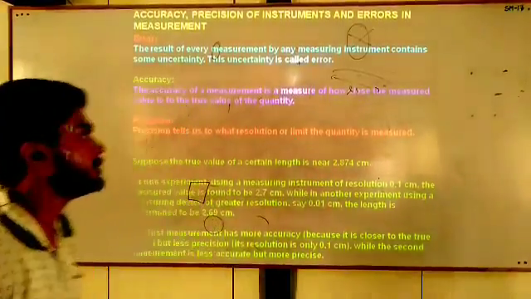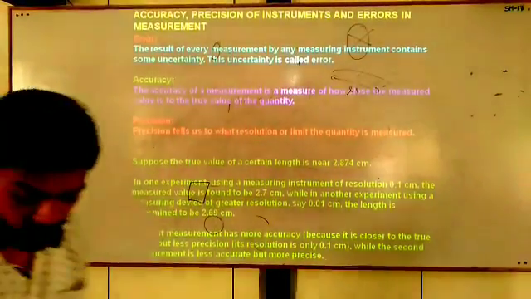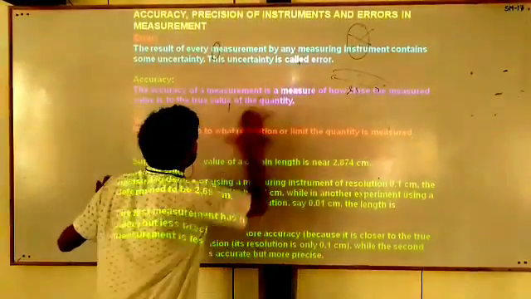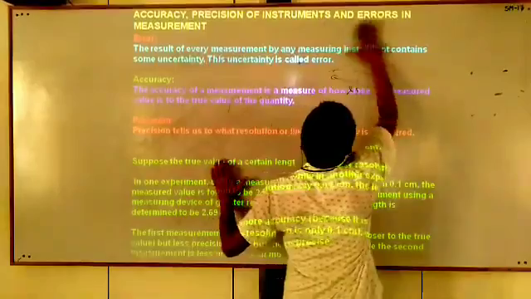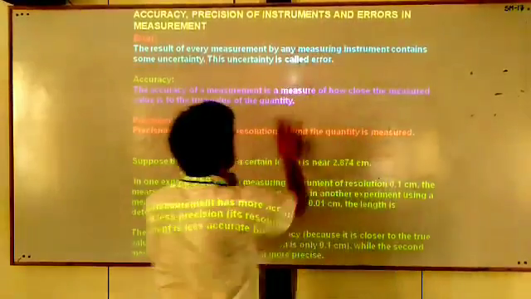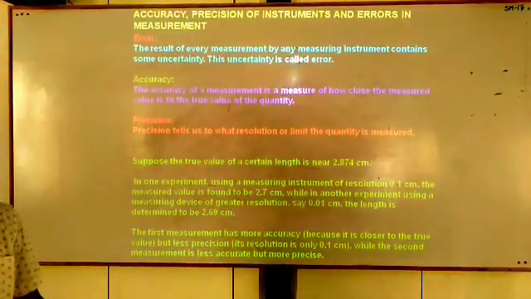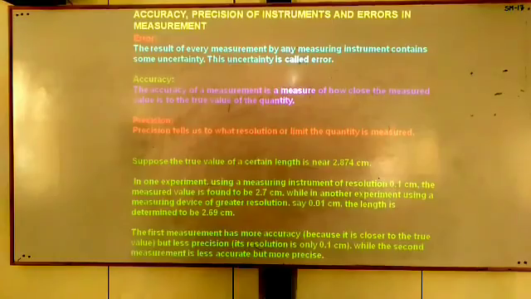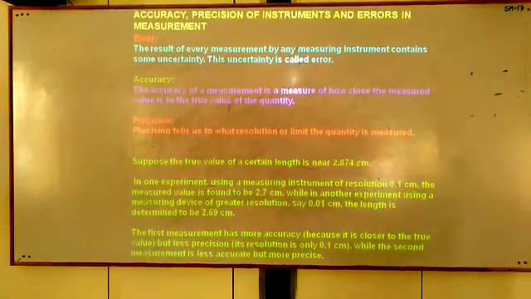Number one, error. What is the error? You all know very well. In Hindi, we say that error means galti. Here, the definition is written. The result of every measurement by any measuring instrument contains some uncertainty, and this uncertainty is called error.